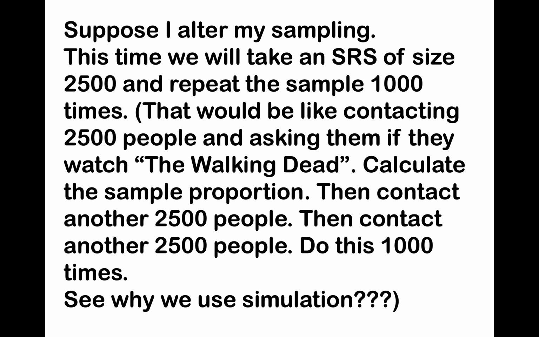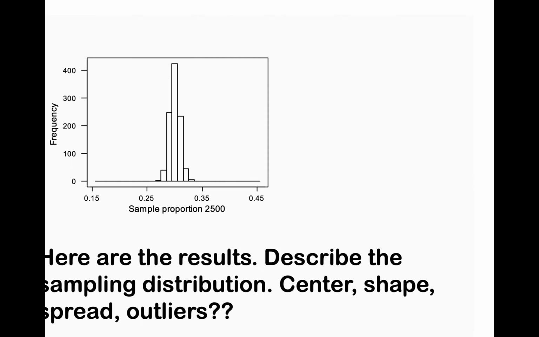So suppose I alter my sampling, and this time we're going to take a simple random sample of size 2,500 and repeat the sample 1,000 times. So that would be like contacting 2,500 people, finding out if they watched The Walking Dead, coming up with a p-hat value. Then do another 2,500 people, get another p-hat value. Then do another 2,500 people, get another p-hat value, and do that 1,000 times, which is why we do simulation. Who would want to do that? That's a lot. I don't even think we have that many people that we would be able to ask.